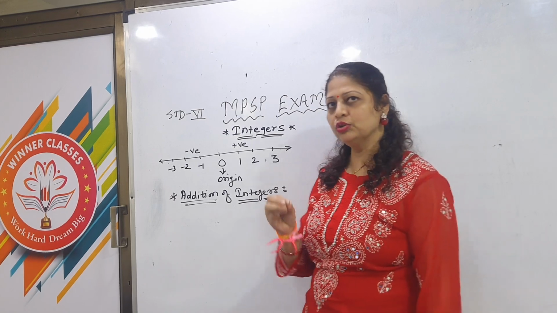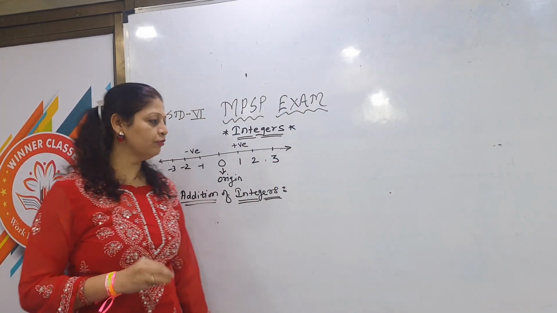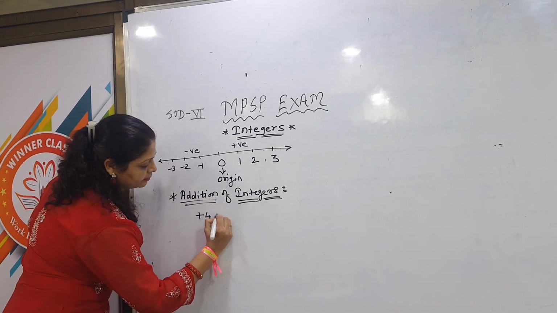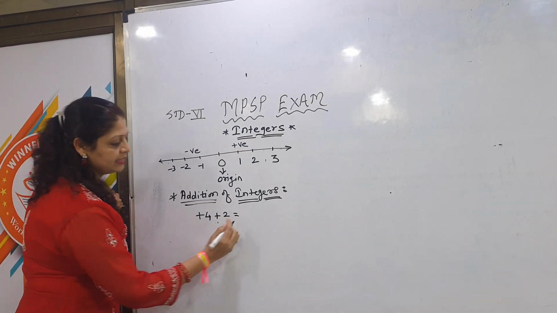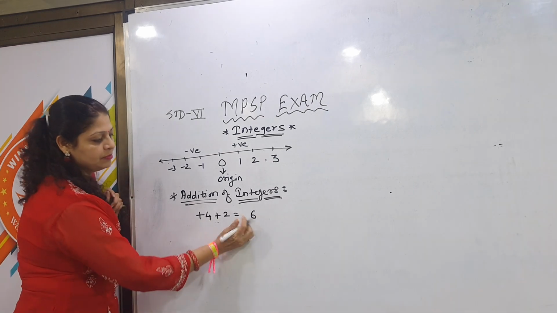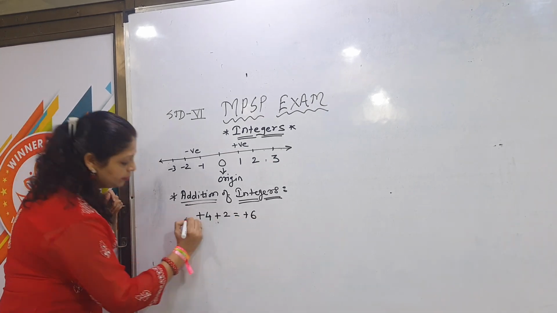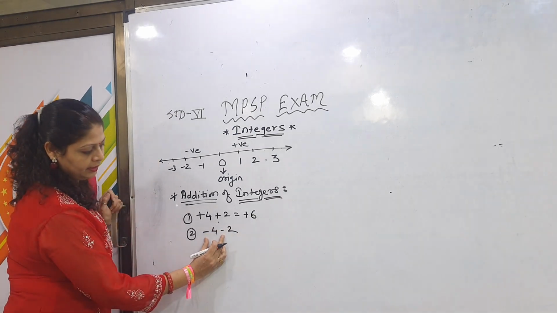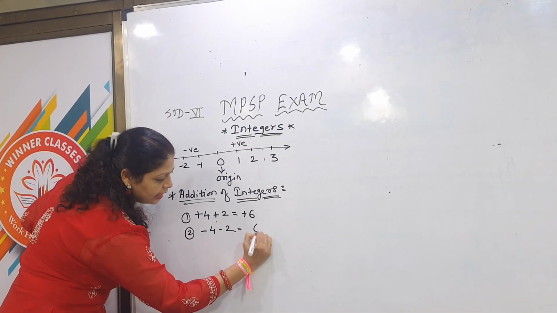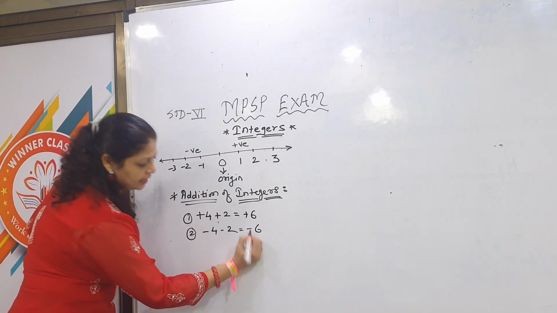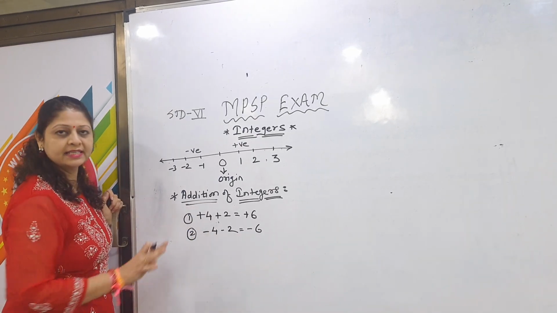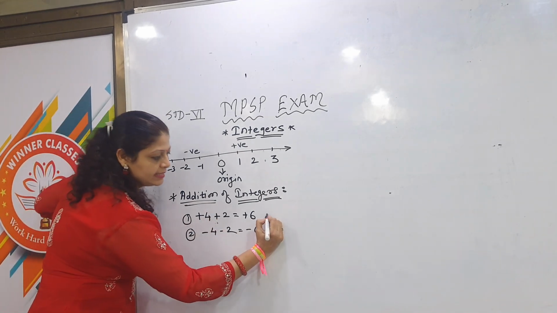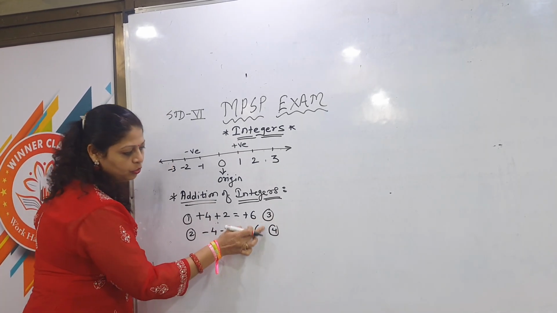Afterwards, subtraction. So 3 rules are most important there. The first one: when the same sign is there, add the numbers and put the same sign. Okay, the same rule I use for negative numbers. See, a negative sign, the same sign is there, add the numbers and put the same sign. Okay, see, both rules are the same, so there is no confusion. Got my point everyone? Moving to the next, that is the third. Now these 2 rules are also the same.